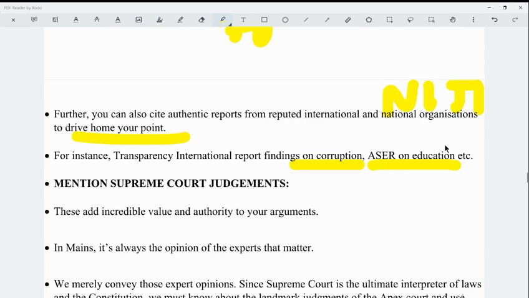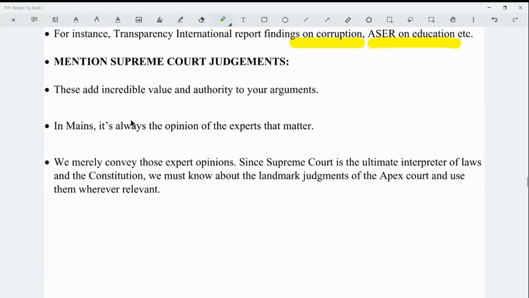Analysis without factual data is not analysis. It is mere substantiation, a mere play of words. So if you have to do a proper analysis of a particular thing, you have to back it up with factual data.